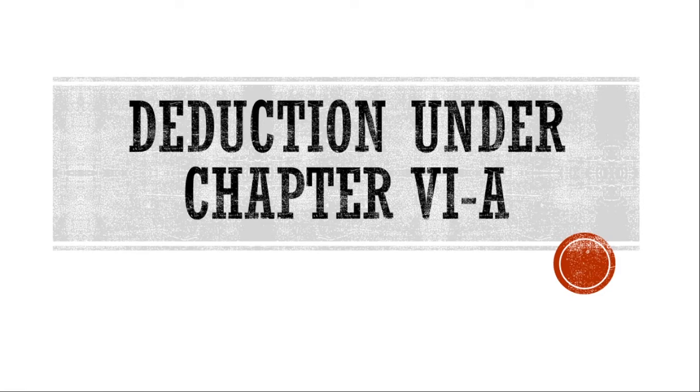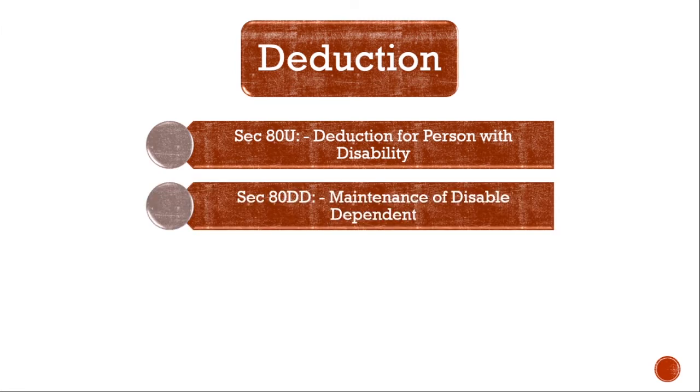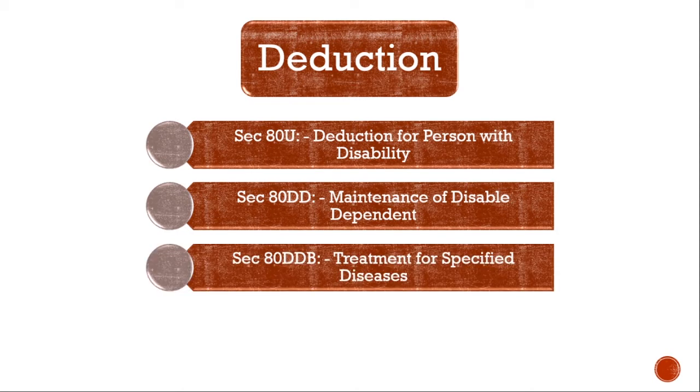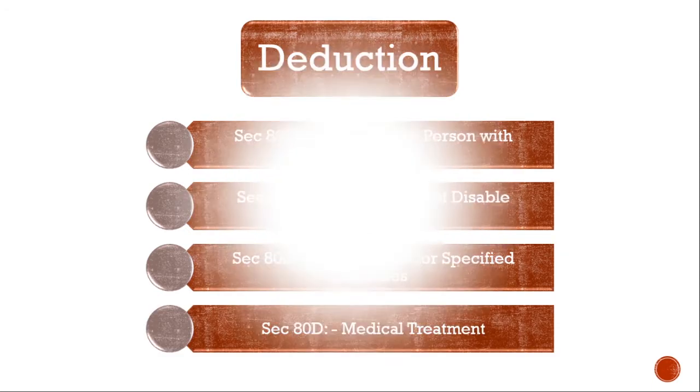Deduction under Chapter 6A mainly deals with Section 80 and its subsections. In today's session, we are going to discuss Section 80U, deduction for person with disability, Section 80DD, maintenance of disabled dependent, Section 80DDB, treatment for specified diseases, and Section 80D, medical treatment.